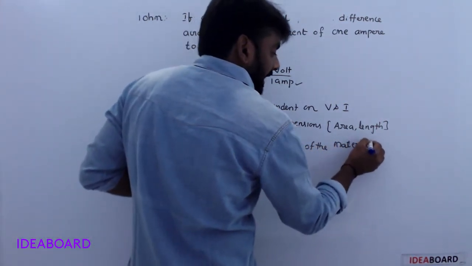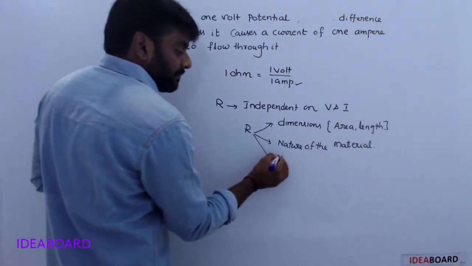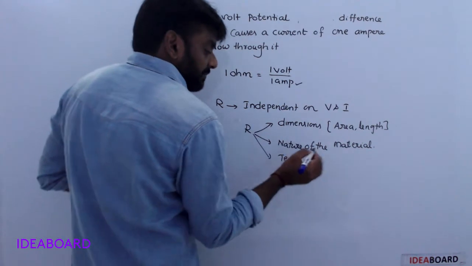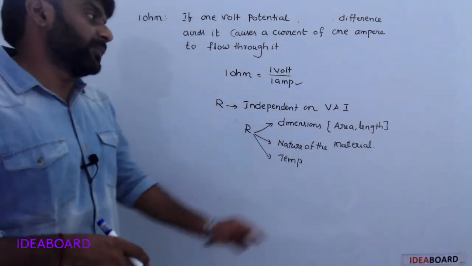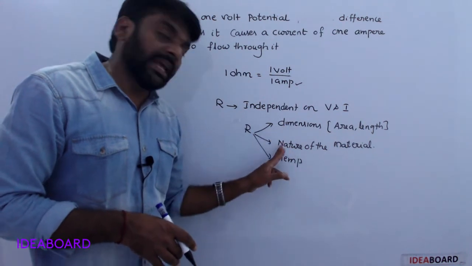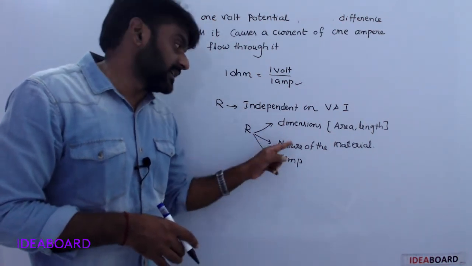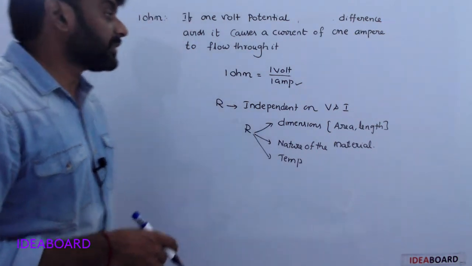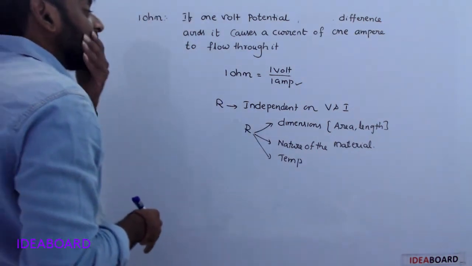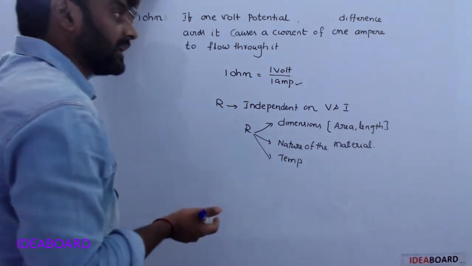Understood? Nature of the material. Okay, at the same time temperature. Independent of potential difference and current, but depends on dimensions, nature of the material, and at the same time temperature. On these factors, it depends. Okay. So next, it is a bulk property of the material.